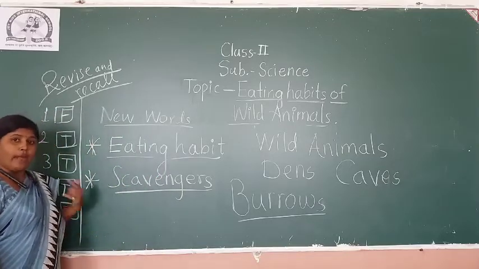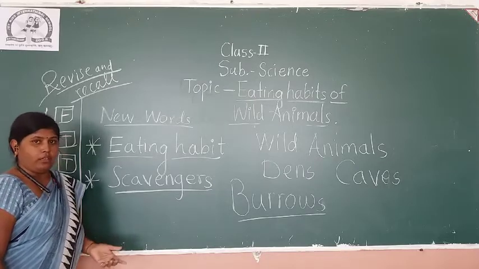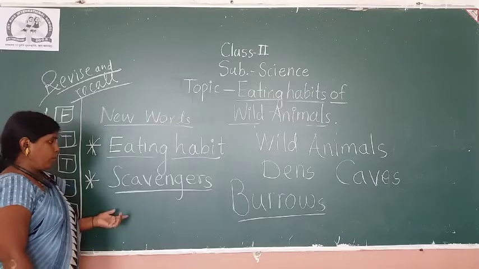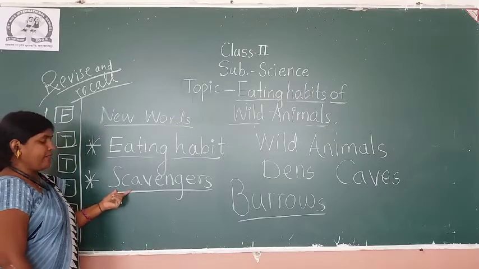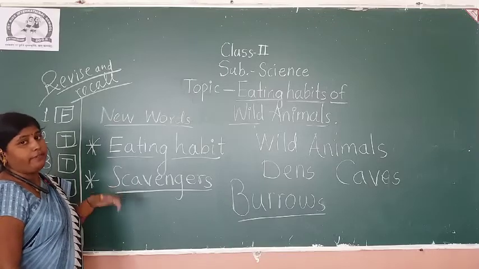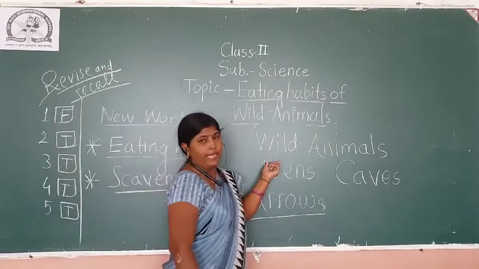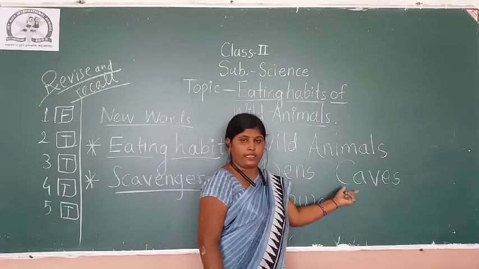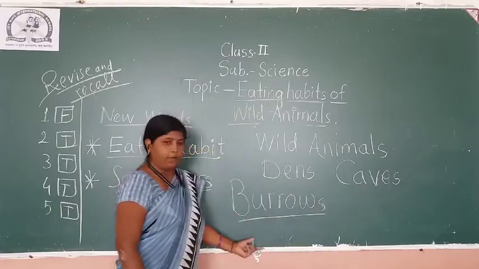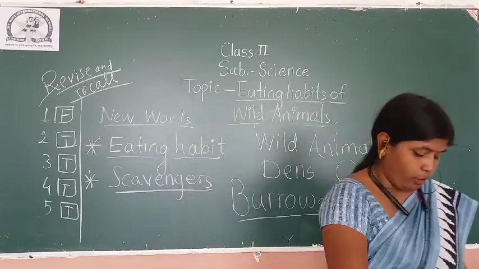Why am I repeating? Because this is a new word, new concept. That's why I am repeating it more times. Okay. So I hope you understood. Because of the repetition. Scavengers means the animals which eat the flesh of the dead animals. Now wild animals, the animals which live in the forest. Say dens, caves. These are the names of the homes. Burrows. Yes, this is the name of the home. Okay, homes. So I hope you understood.